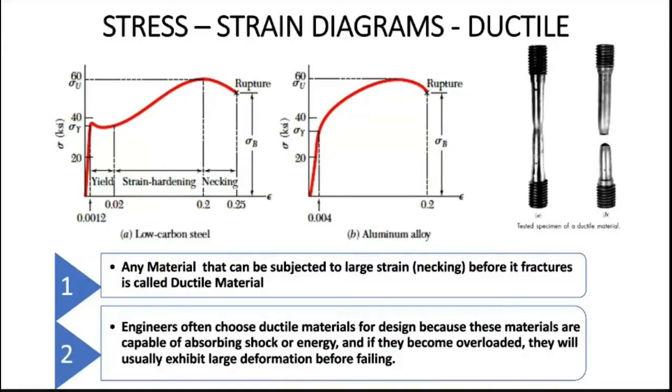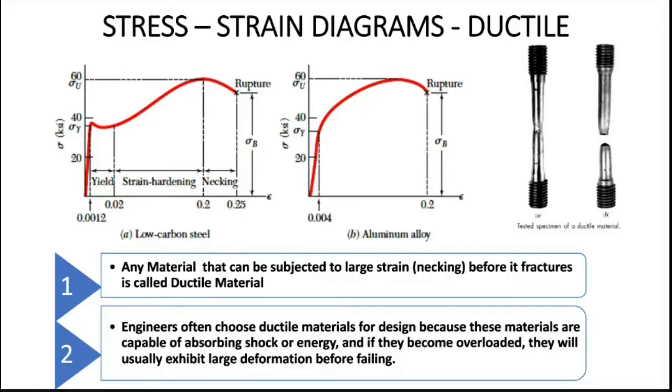So an engineer will always choose ductile material, right? They won't go for a brittle material because they can easily identify the small necking formation. Large deformation is produced for a ductile material before it fails. So it is better to go for ductile material rather than brittle material, because for a brittle material it is not possible to see something like this.